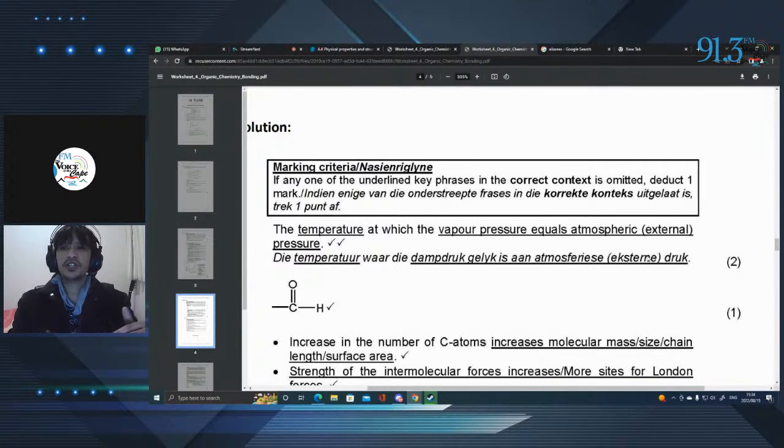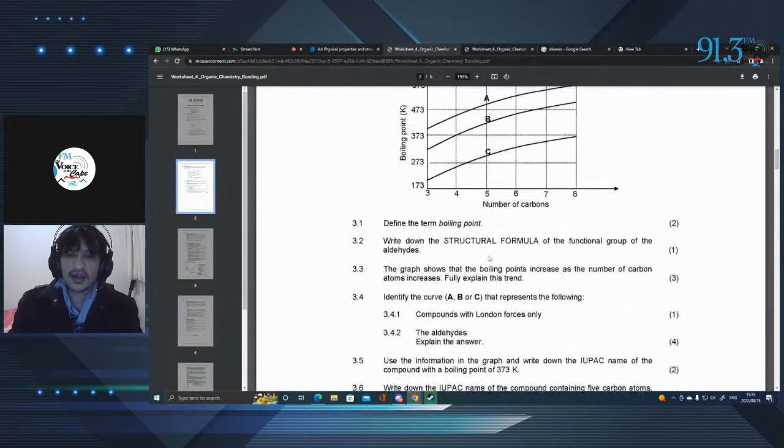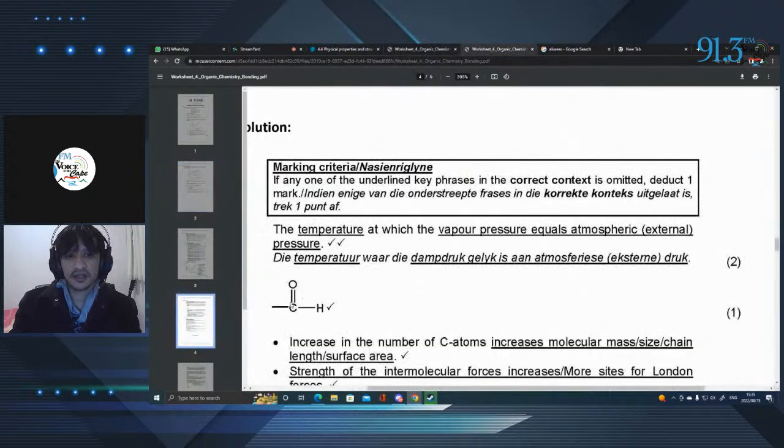So if our vapor pressure is equal to our atmospheric pressure for a specific molecule, then we've reached boiling point, right? Now, write down the structural formula of the functional group of aldehyde. We did look at it, and here it is: the carbon, some other group over here, a double bonded oxygen and a hydrogen.